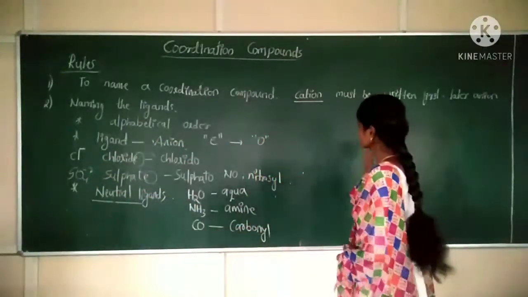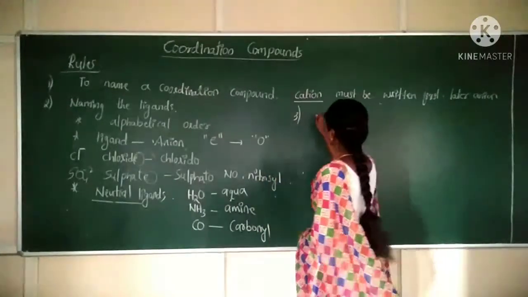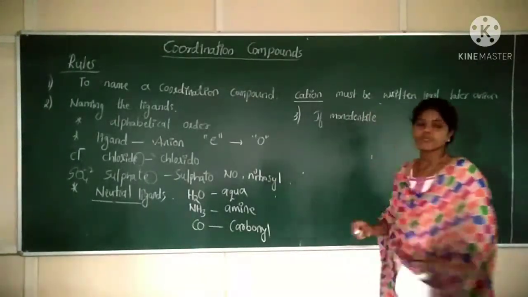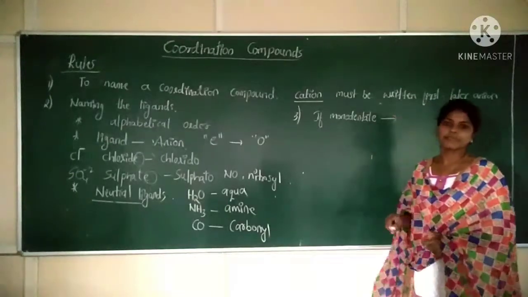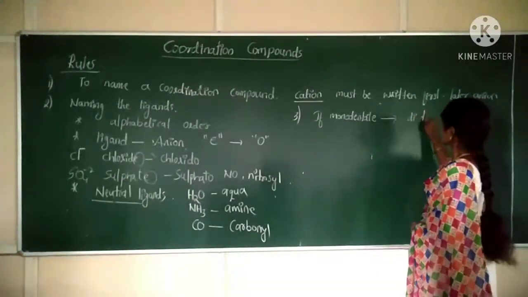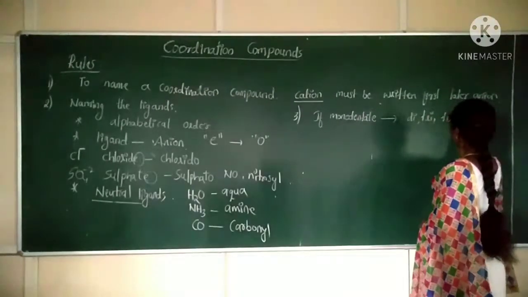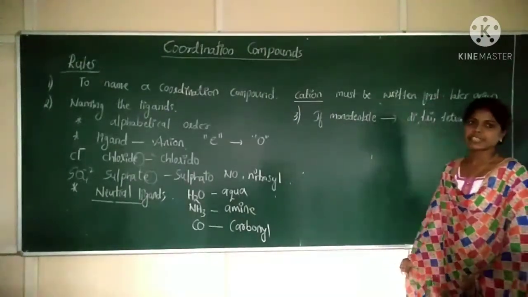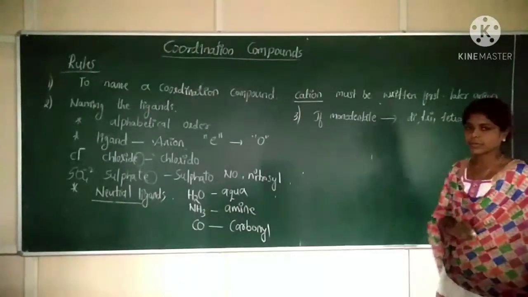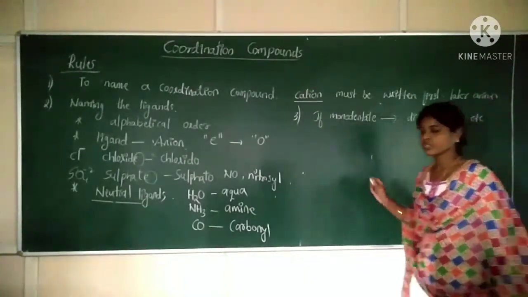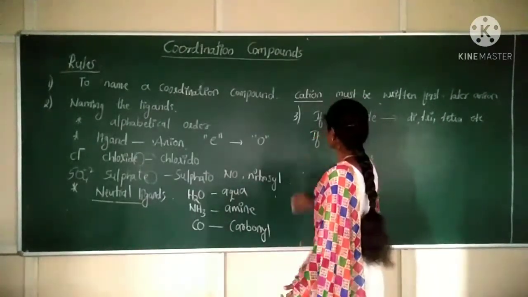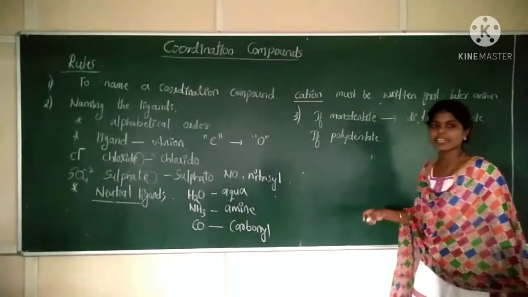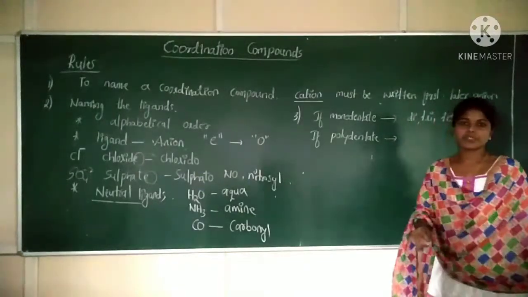Clear? Next rule is, if monodentate ligands are present, the prefixes used here are di, tri, tetra, etc. So if in a given coordination compound monodentate ligands are present, the prefixes are di, tri, tetra, etc. Next, if polydentate ligands are present, what are the prefixes used here?